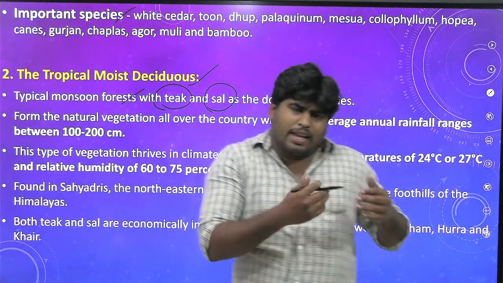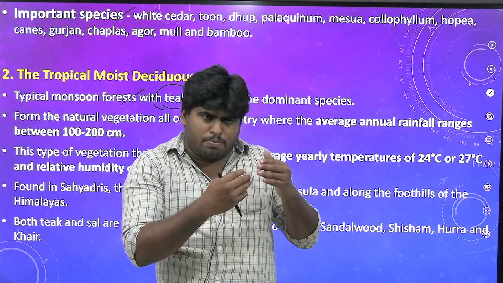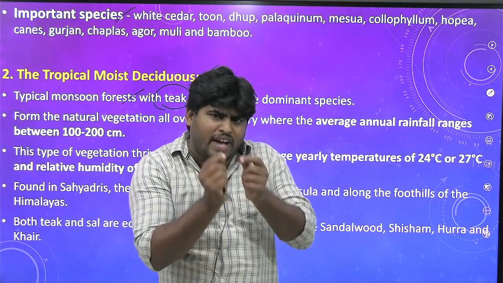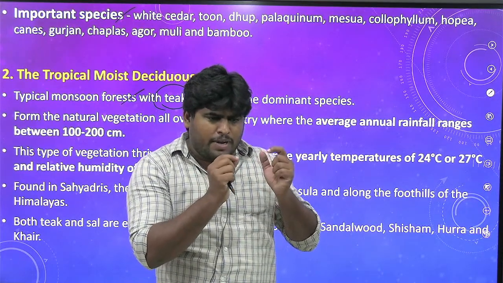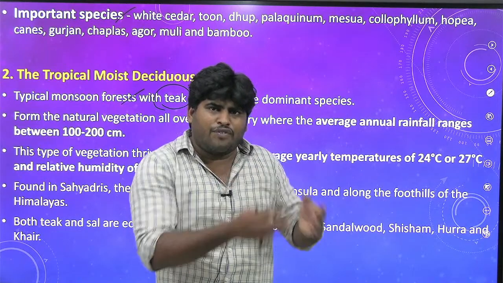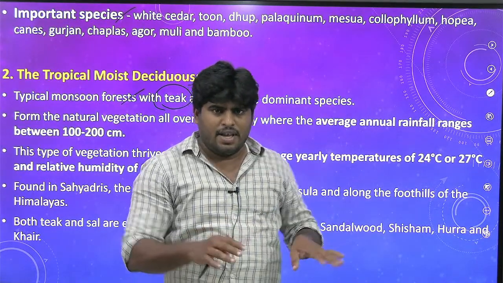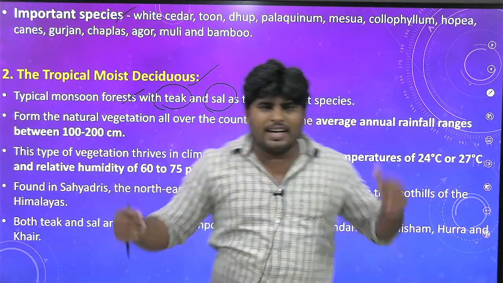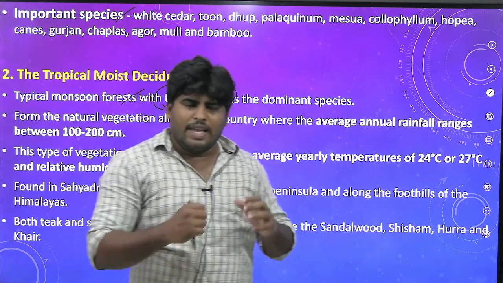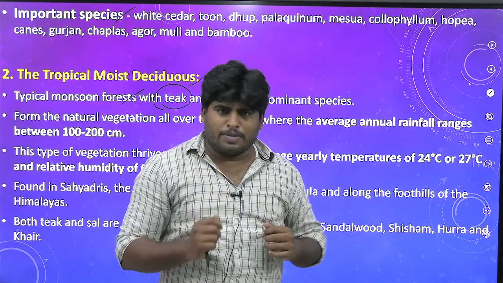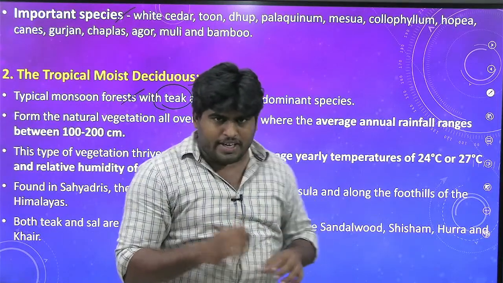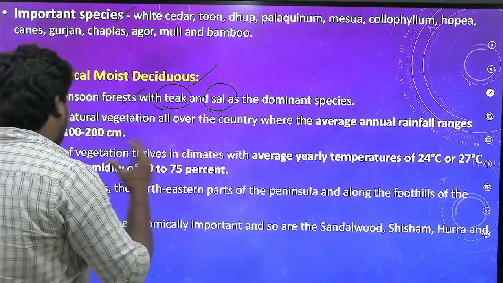Okay, especially for every minor content, minute facts have to be associated. For example, evergreen forests do not shed leaves. Other tropical moist deciduous forests, and teak and sal are the important species. Like A plus B whole square, you have to fix this content. You got it right? So that is the content you have to fix.